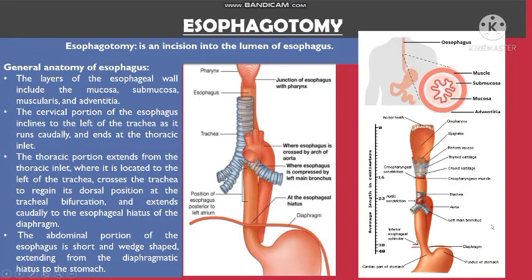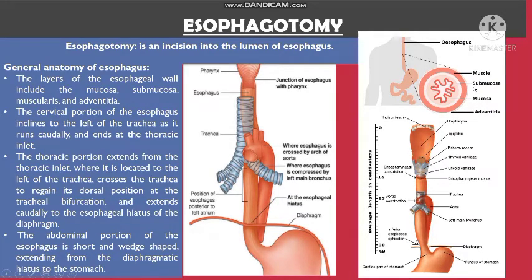Esophagotomy. Esophagotomy is an incision into the lumen of the esophagus. Before this, let's take a look at the general anatomy of the esophagus. The layers of the esophageal wall include the mucosa, submucosa, muscularis, and adventitia.